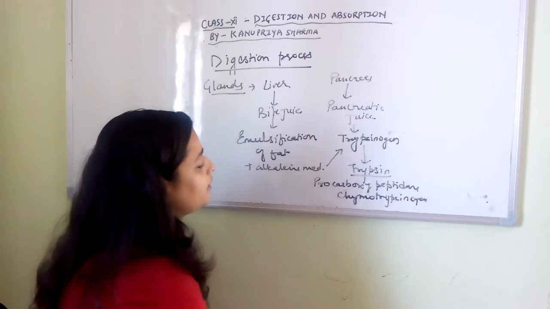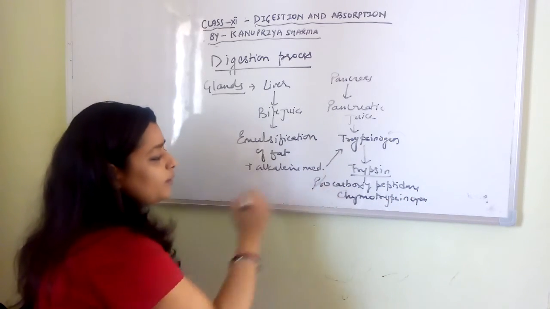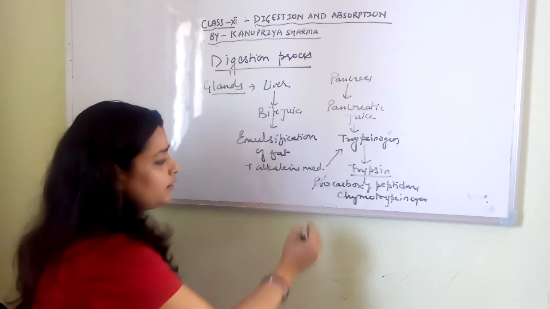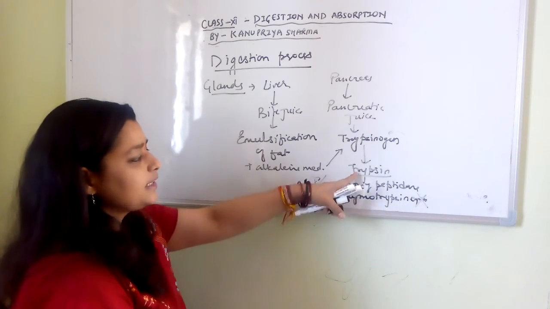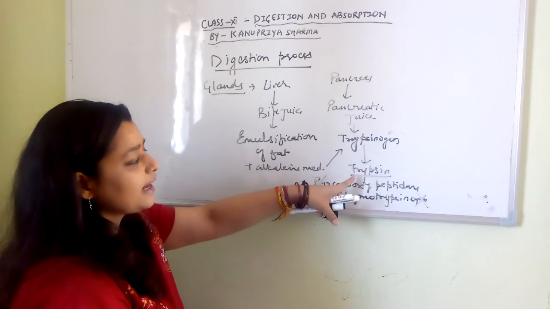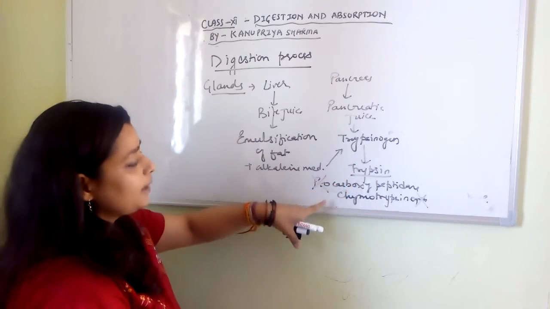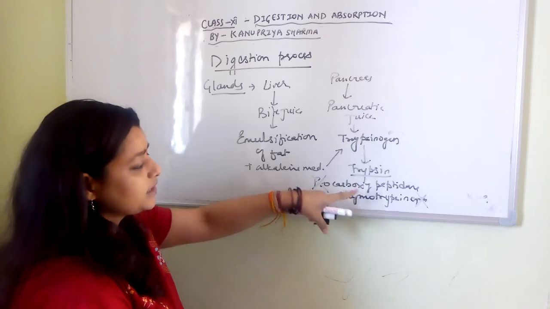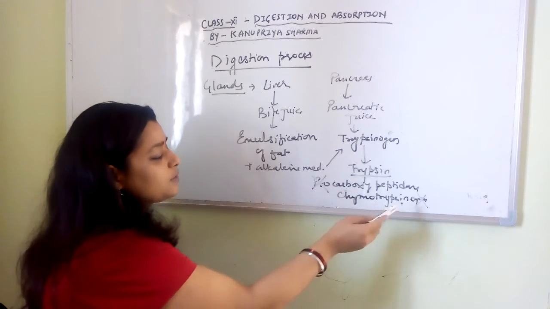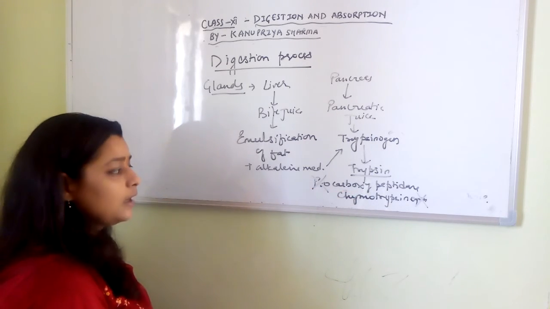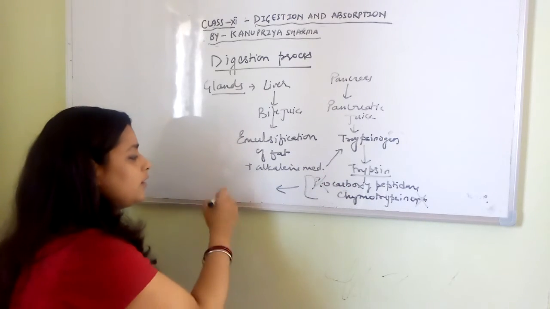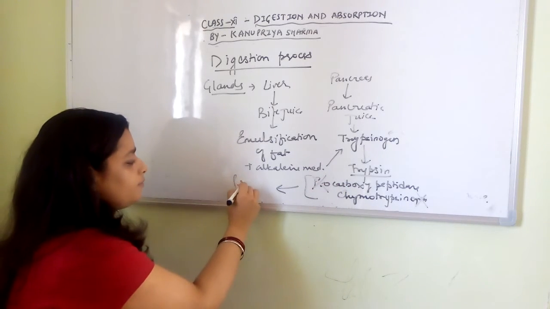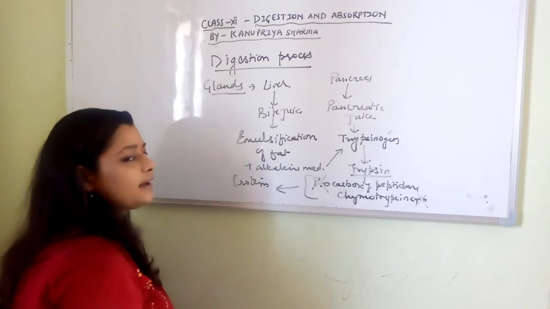So what's happening here? This pro will get moved from here, and this zen will move from here. Once the trypsinogen is in the active form, that is trypsin, then procarboxypeptidase will convert into carboxypeptidase, and chymotrypsinogen will convert into chymotrypsin. Now these two enzymes will work on the protein and break it down.